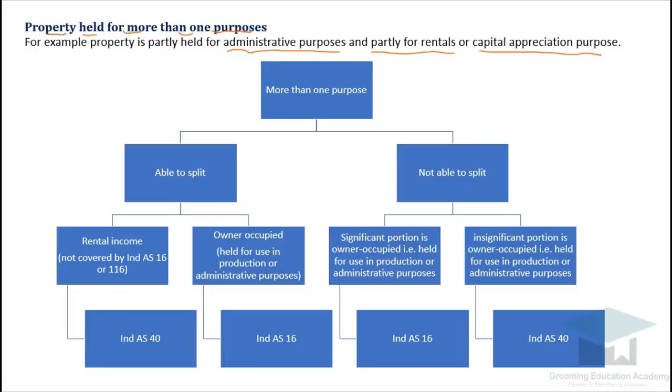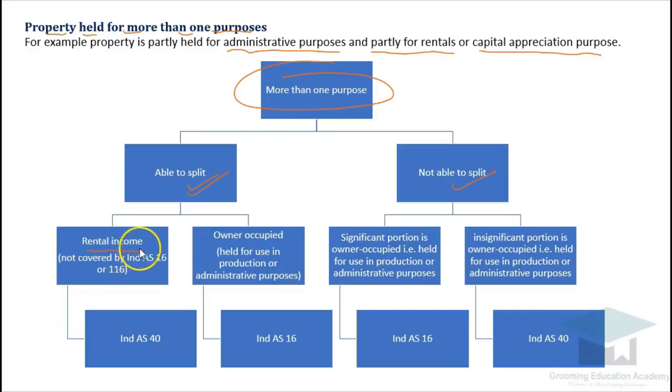Now what will be the accounting treatment as per IND AS in case property is held for more than one purpose? Firstly we have to check whether we are able to split or not, meaning whether you can clearly distinguish between the owner occupied property and investment property or not. If you can, then it will be called able to split.